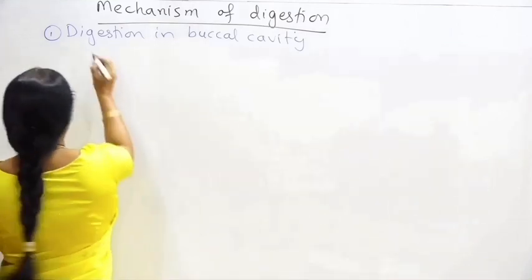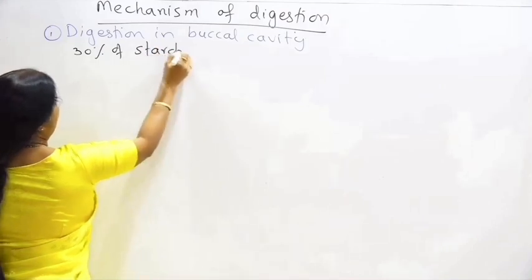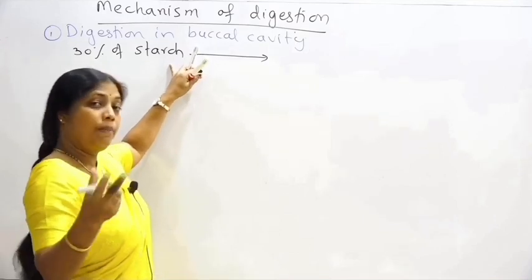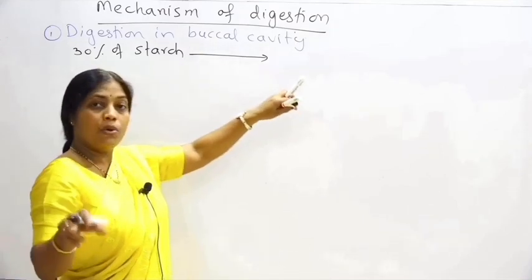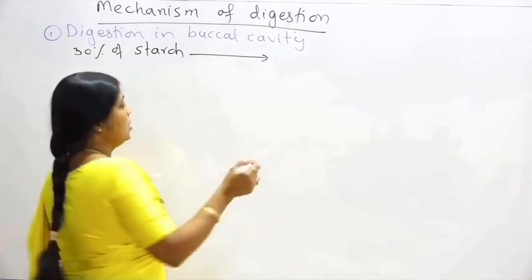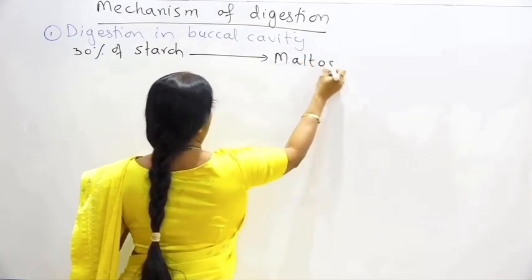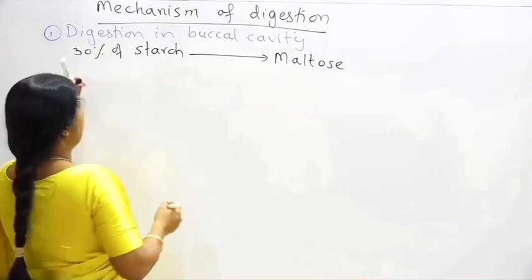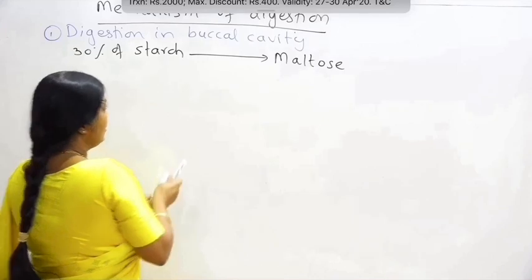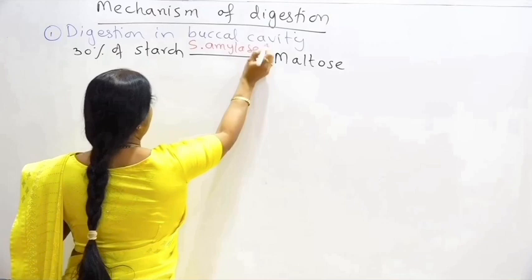So 30% of starch is digested. Now actually starch is a polysaccharide. If it is getting completely digested, then it should form monosaccharide. But here the complete digestion also doesn't occur. It is partially digested, forming a disaccharide, and that disaccharide is maltose. So 30% of the starch is converted into maltose, and the enzyme is salivary amylase, which is also called ptyalin.